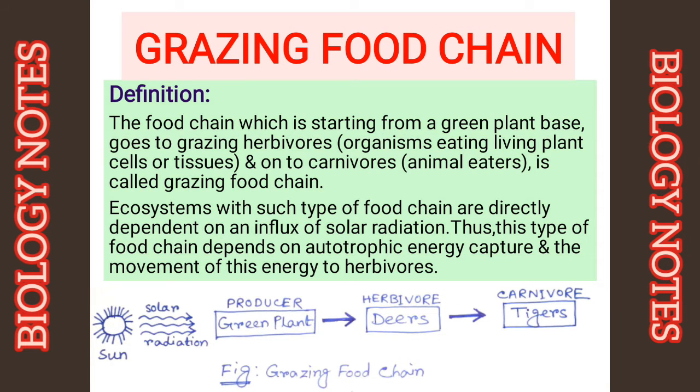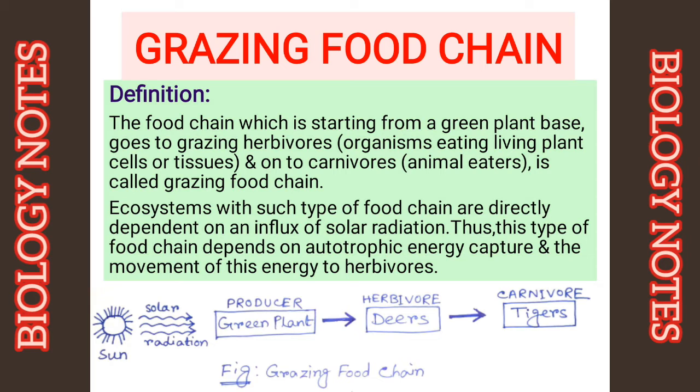Definition of grazing food chain. The food chain which starts from a green plant base, goes to grazing herbivores and on to carnivores, is called grazing food chain. Ecosystems with such type of food chain are directly dependent on an influx of solar radiation. Thus, this type of food chain depends on autotrophic energy capture and the movement of this energy to herbivores.